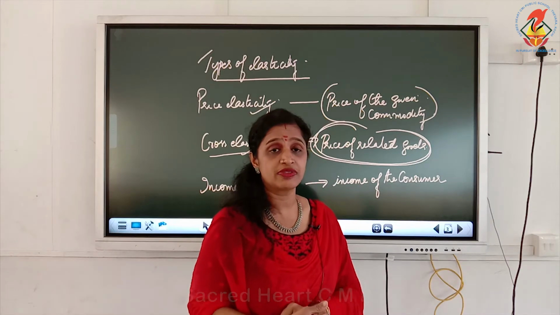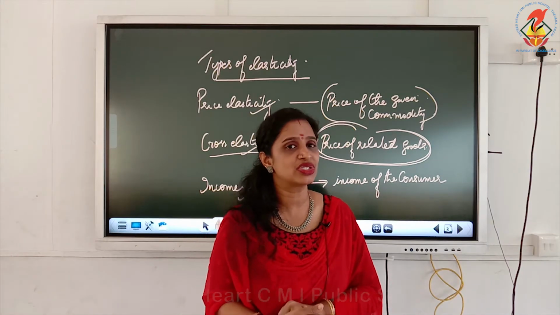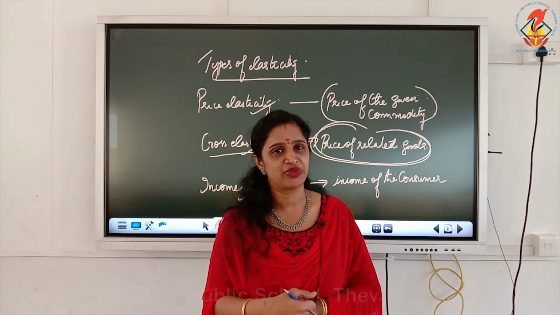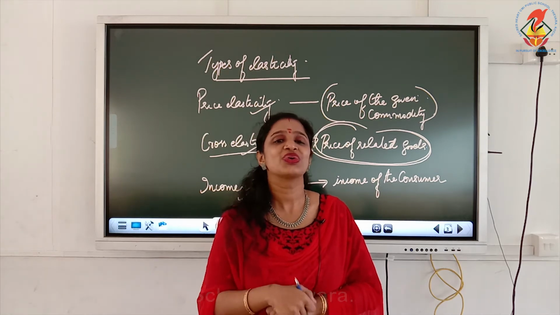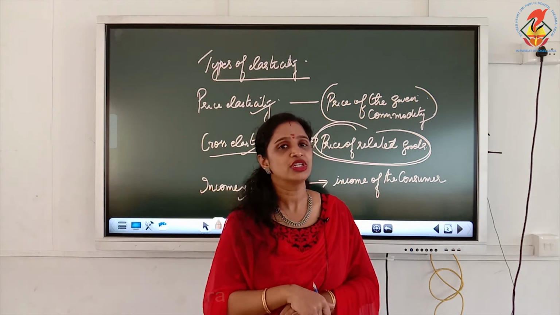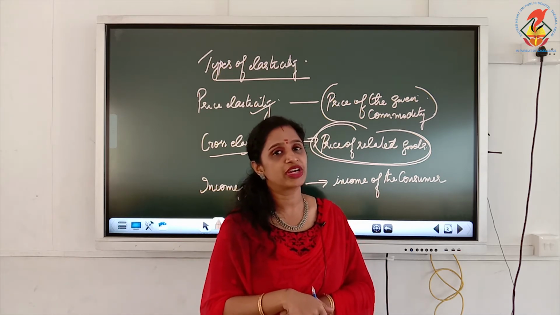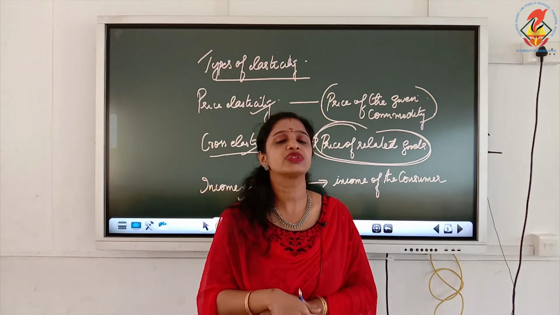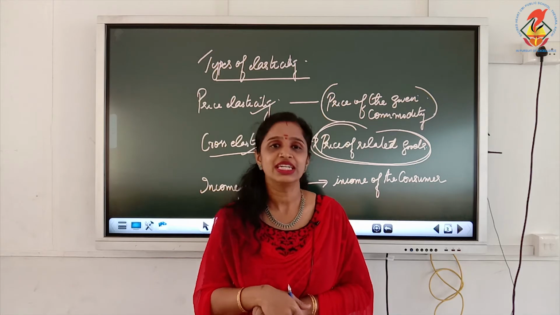When the prices of substitutes and complementary goods change, how will you respond to the quantity demanded of a commodity? That is known as cross elasticity of demand. Your degree of responsiveness to a quantity demanded of a commodity when the prices of the related goods change, that is known as cross elasticity of demand.